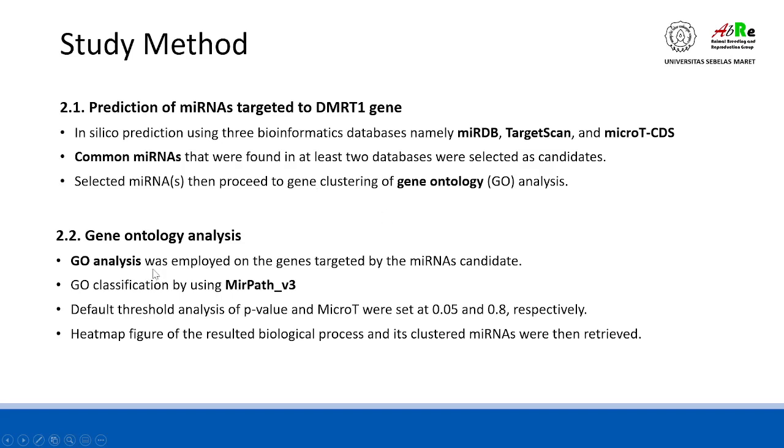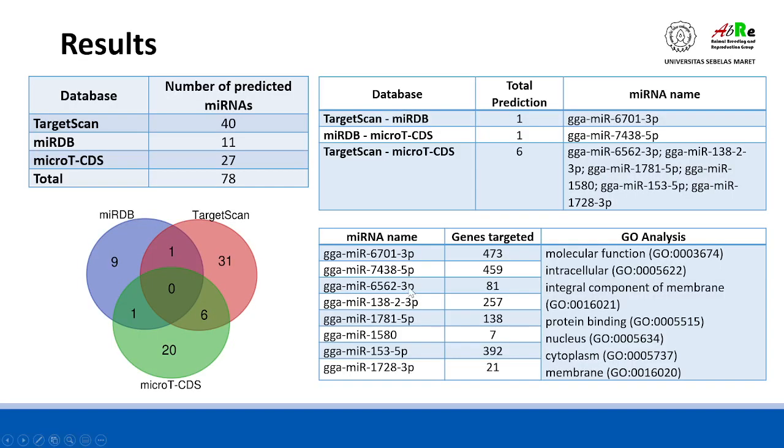In the gene ontology analysis, we employed the genes targeted by the micro-RNA candidates using miRPath version 3 as the software for the analysis, and we used the default settings of the software, with a p-value of 0.05 and the microT threshold set at 0.8. The resulting heat map figure, biological process, and 8 micro-RNA clusters were then retrieved.